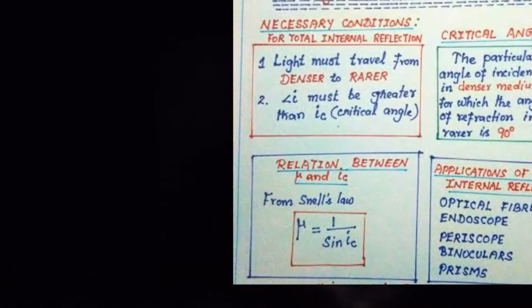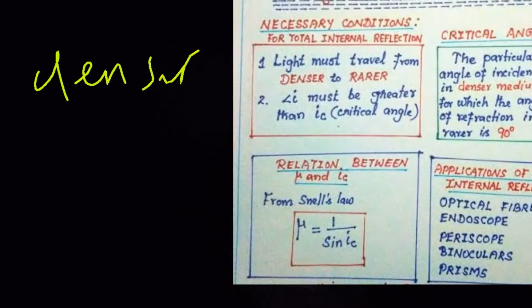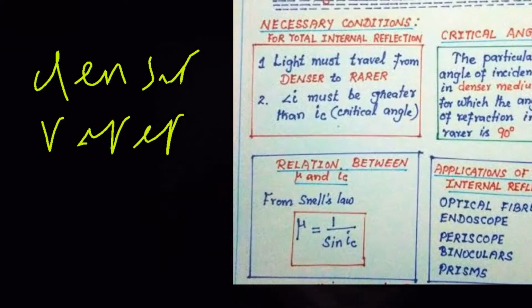Dear students, now we will discuss total internal reflection and critical angle. First thing, total internal reflection is possible only when light travels from a denser medium to a rarer medium. Please remember, when light travels from a denser medium to a rarer medium, then TIR is possible. Point number one clear?